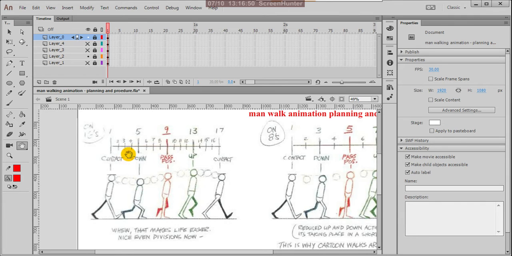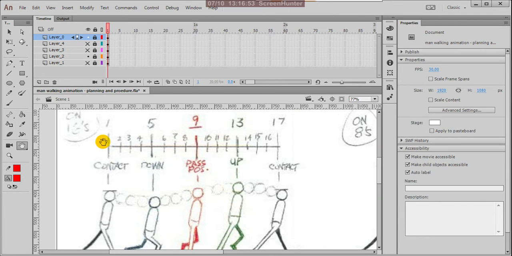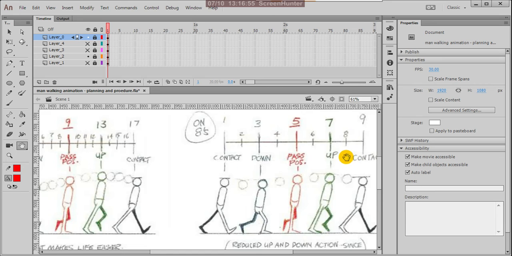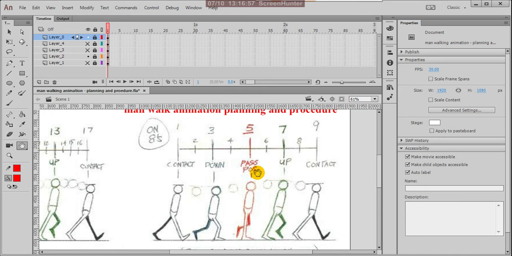If you observe here, this is on 8s. 8s means, suppose the first contact here and the second contact at the 9th frame. Suppose you can place them on the timeline, and the same numbers you have to place. The first will come here, the 9th will come here. Between the 9th and the 1st, both are the same but in the opposite direction.